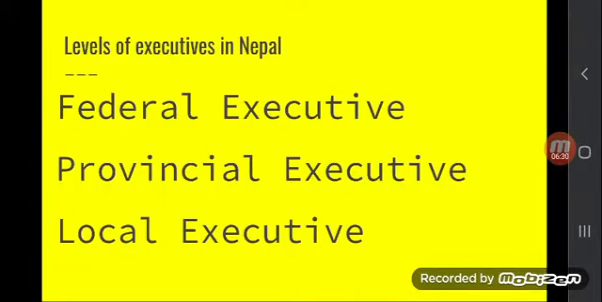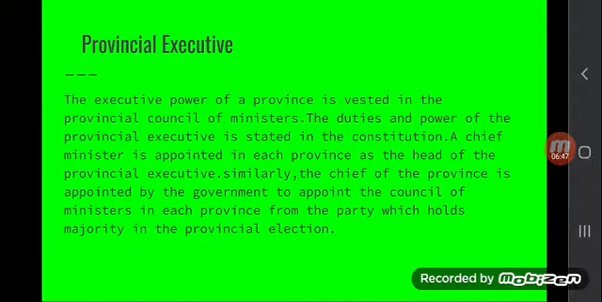So, levels of executive in Nepal. I have already told you, Nepal is a federal democratic republican country. So there are 3 levels of government, there are 3 levels of executives: federal executive, provincial executive, and local executive. So now let's talk about the provincial executive. The executive power of the province is based in the provincial council of ministers, the provincial government. There are 7 provinces in our country.